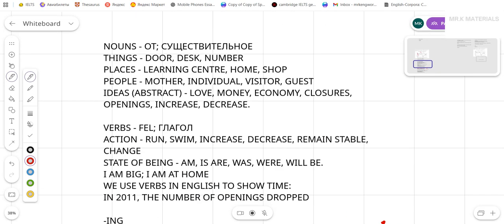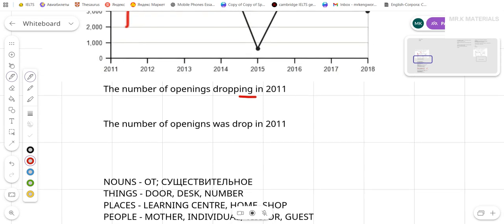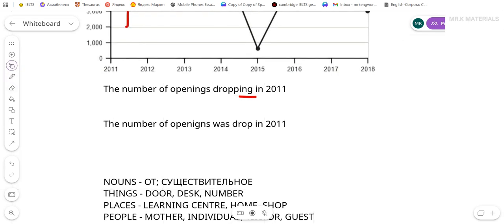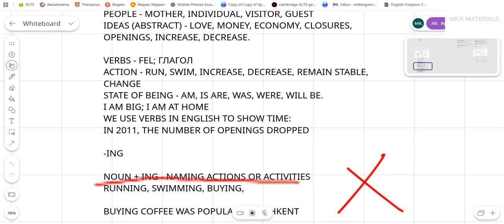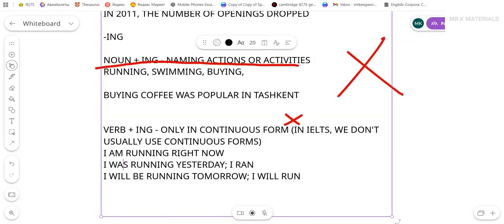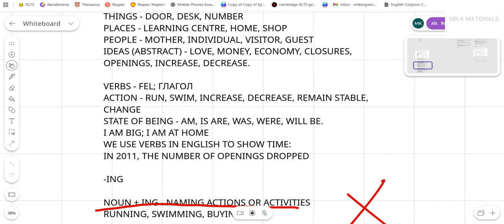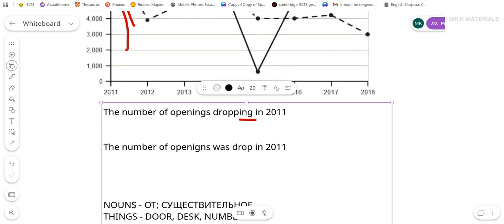Now let's check if it's continuous here. Even if it's continuous, it doesn't really look like continuous. When we use past continuous, we put was, then verb ing. When it's present continuous, we use am, is, are plus verb ing. And here it doesn't look like present continuous or future continuous or past continuous at all.